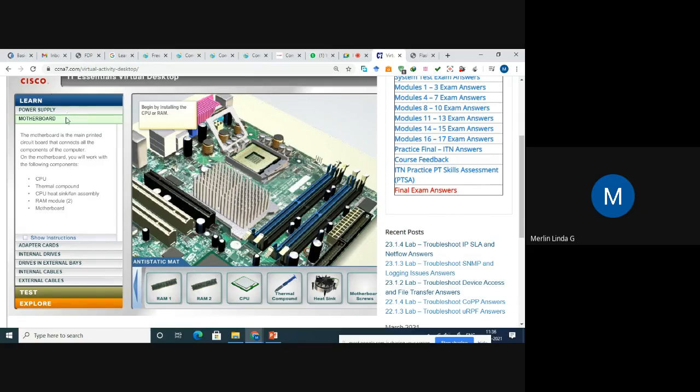So the component which we are seeing now is a motherboard. The description of the motherboard is coming here, and how the motherboard would look, what things are present inside the motherboard. You can see here. This is virtual.